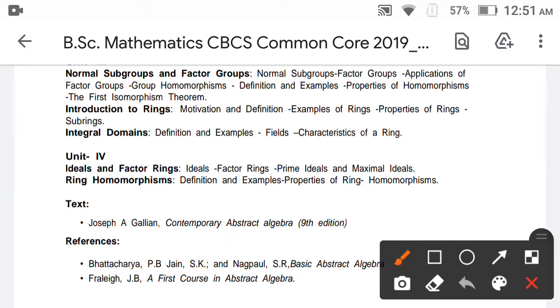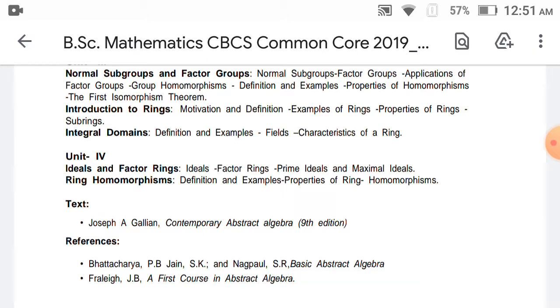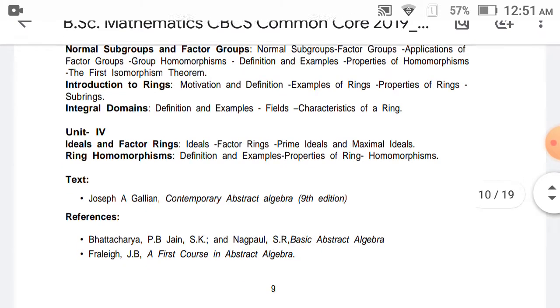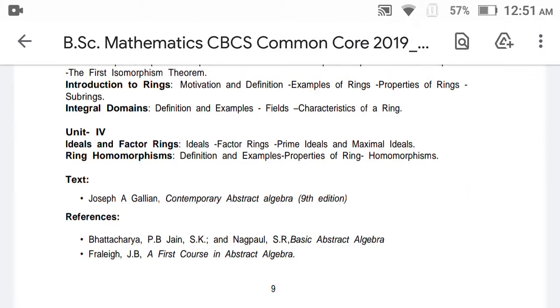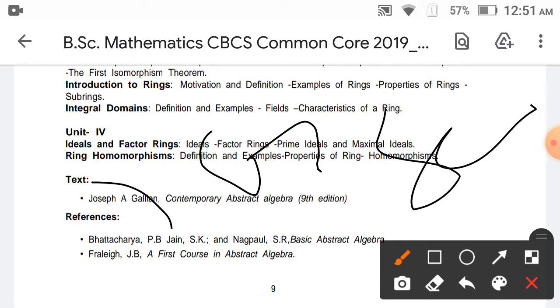And then first, a group has 4 properties, and a ring has those 4 properties and some more extra conditions; that is known as a ring. In the ring, first we discuss group and semigroup, and then under addition.